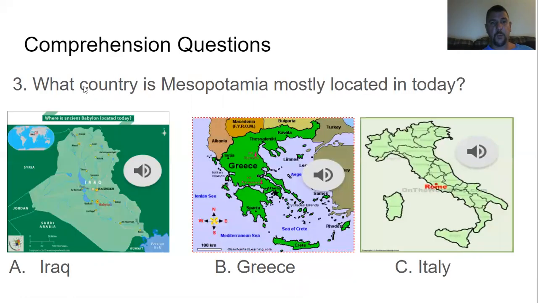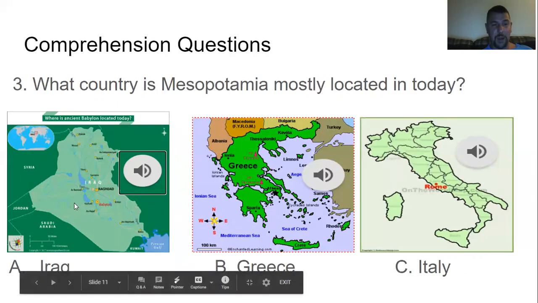Number 3, what country is Mesopotamia mostly located in today? Is it A, Iraq, B, Greece, or C, Italy? It is A, Iraq. Ding, ding, ding. If you look here on the picture, you can even see the Euphrates and Tigris rivers here. But Iraq is where it is mostly located today.